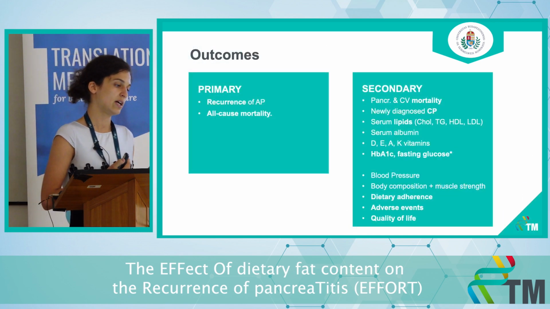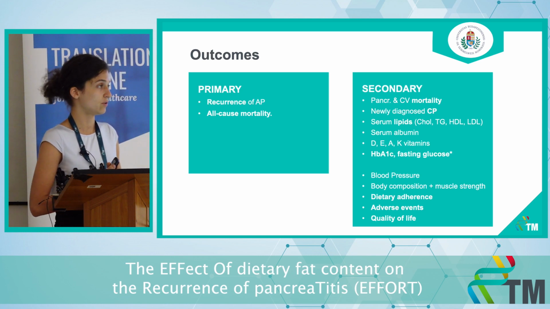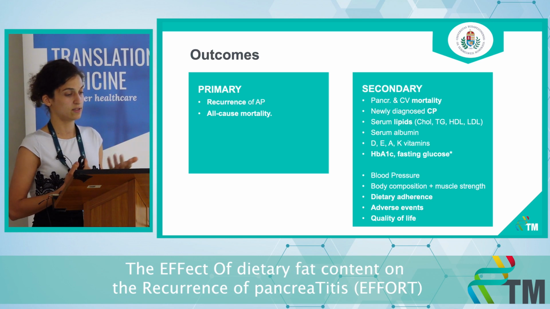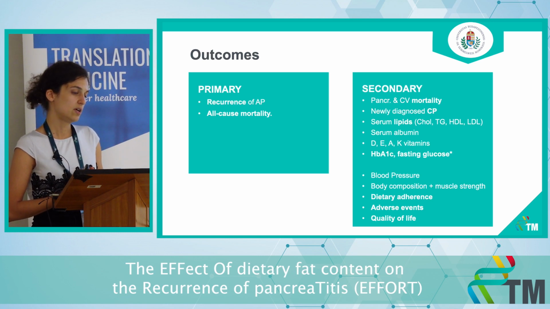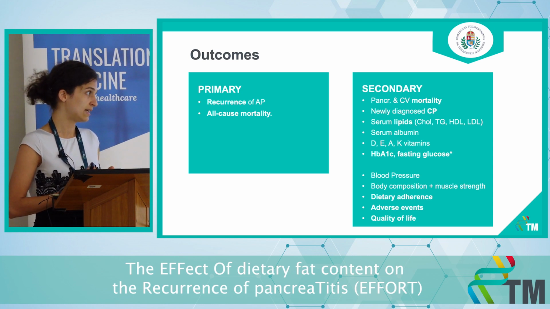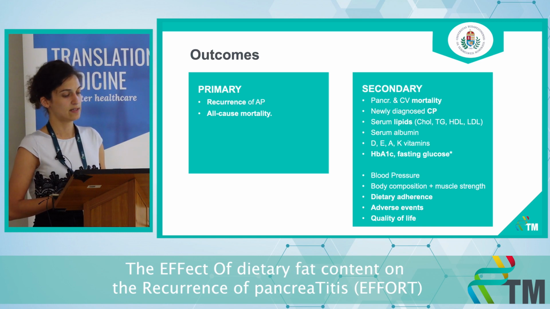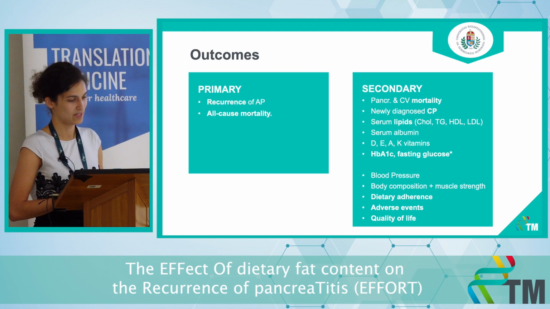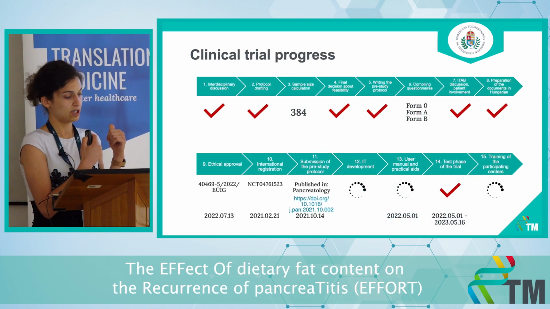As I mentioned, the primary outcomes are recurrence of acute pancreatitis and all-cause mortality, but we also explore various secondary outcomes, such as specific mortalities, newly diagnosed chronic pancreatitis, serum lipids, and fat-soluble vitamins to check the safety of a low-fat diet, and the endocrine functioning is also assessed. We also do body composition analysis to see if it changes during the time, and dietary adherence is monitored as well.